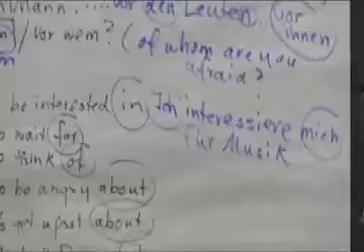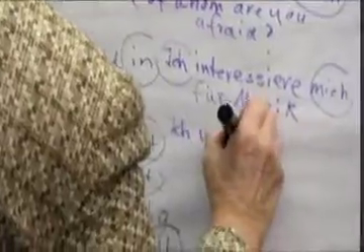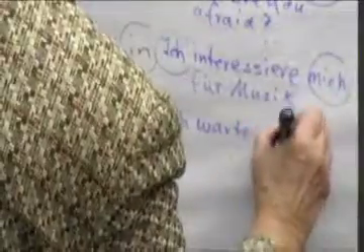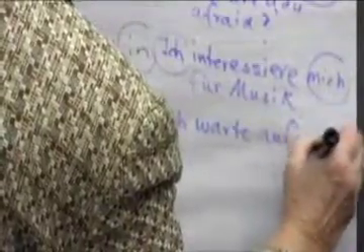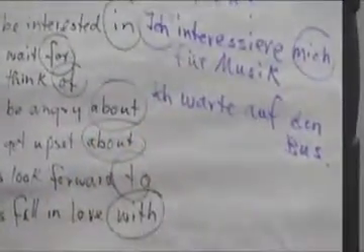All right. How would you say you're waiting for the bus? Ich warte. How do you say for? Auf, correct? Auf, and we know it's an accusative preposition in this instance. Auf den Bus. Ich warte auf den Bus. I'm waiting for the bus.